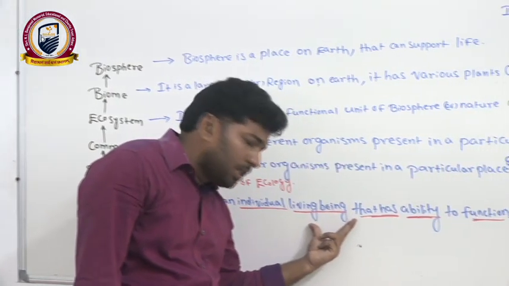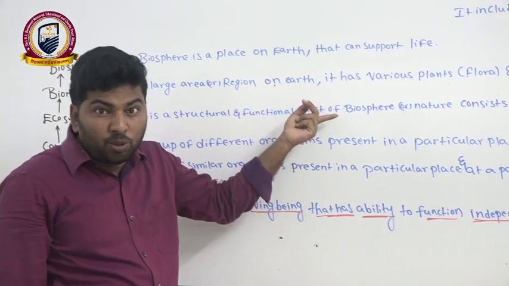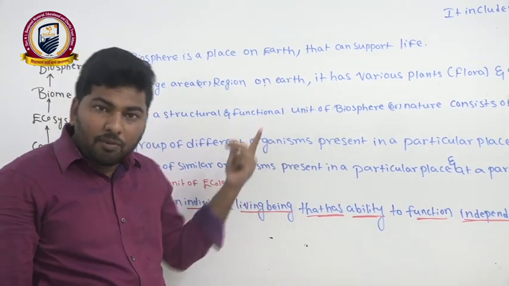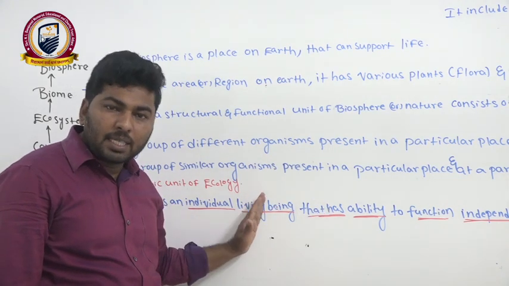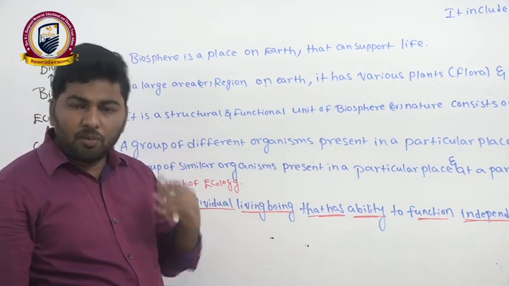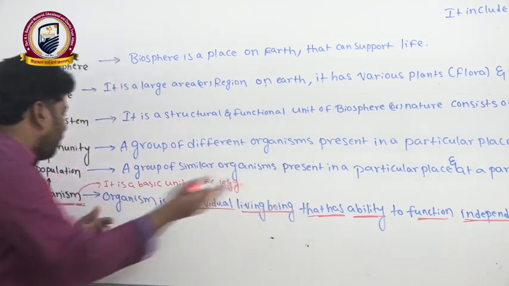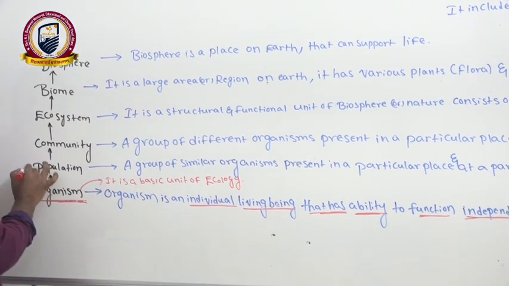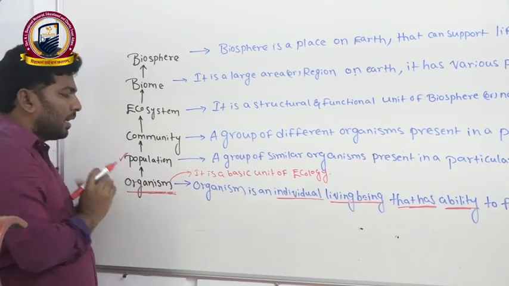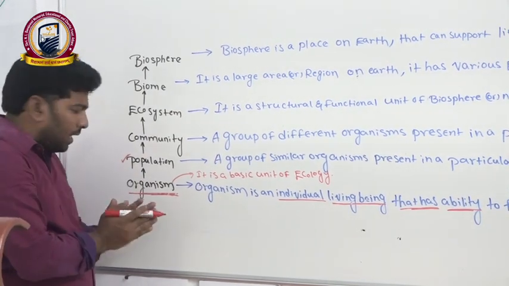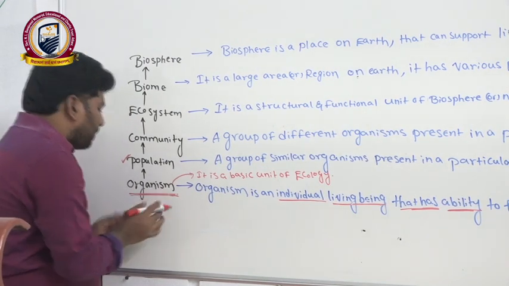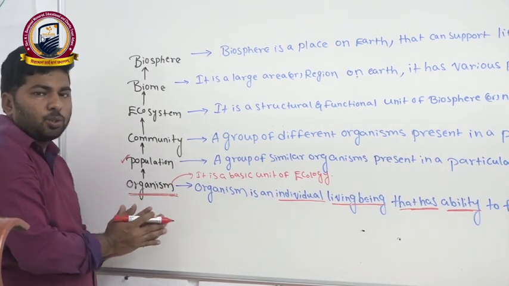This level of ecology we are calling, as I already told you, auto-ecology. We are studying the ecology at organism level. We are calling it auto-ecology. We know very well about that. Now we'll move to the second level of ecological hierarchy, that is the population. Population means a group of organisms together.